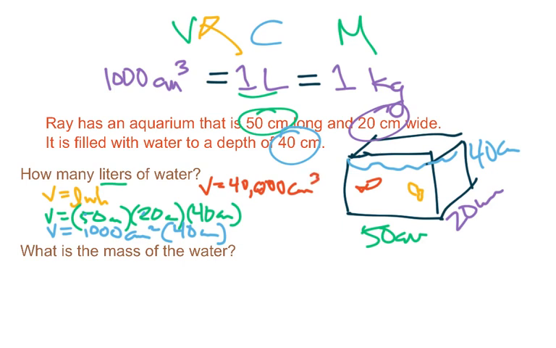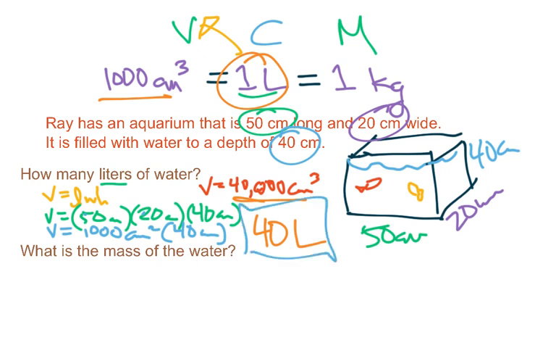Now, that didn't answer my question, but I can use this fact that 40,000 centimeters cubed and the fact above that 1,000 centimeters cubed is equal to 1 liter, and then go, well, if 40,000 centimeters cubed, wouldn't that make 40 liters? And yes, it would. You could box that up.